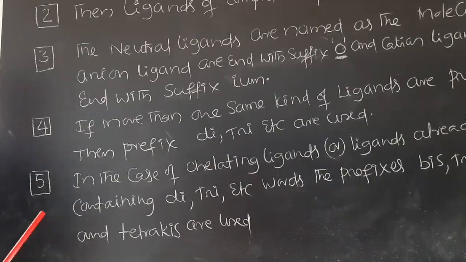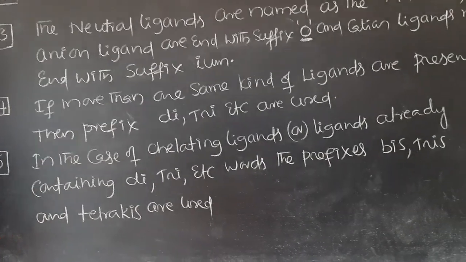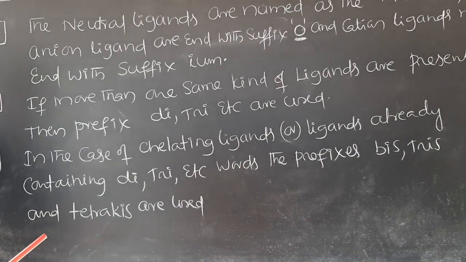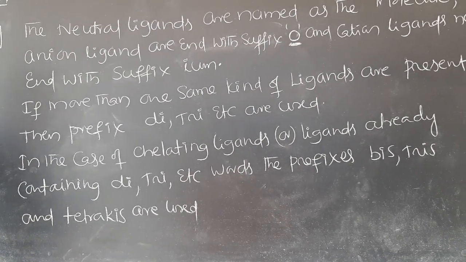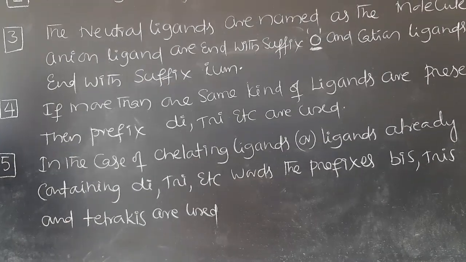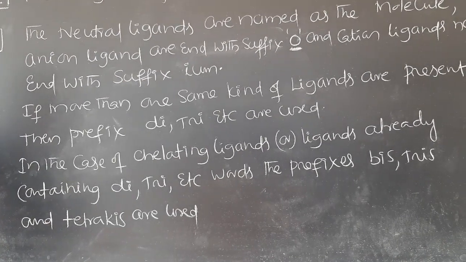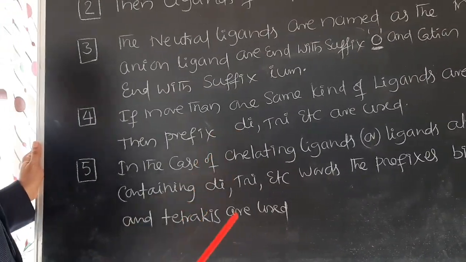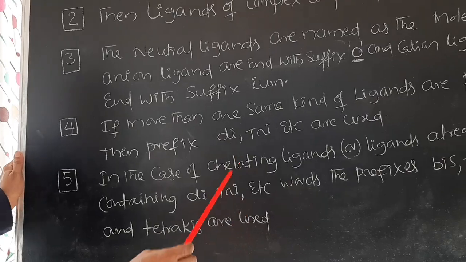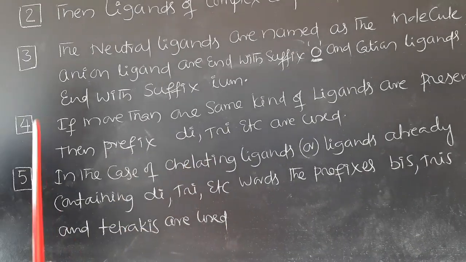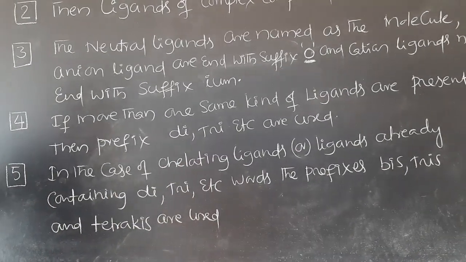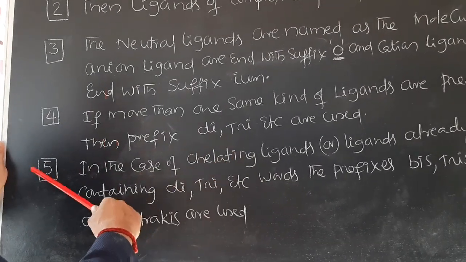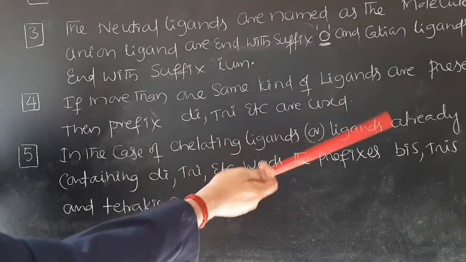And the fourth one is that if more than one ligand of the same kind is present, then the prefixes di, tri, tetra, etc. are used. If the same kind of ligands are 2, then the word di is used. If they are 3, then the word tri is used. If they are 4, then the word tetra is used. Di corresponds to 2, tri to 3, tetra to 4, etc.